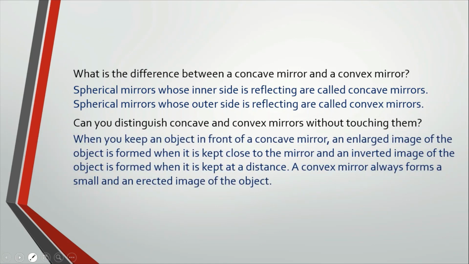When you keep an object in front of a concave mirror, an enlarged image of the object is formed when it is kept close to the mirror, and an inverted image of the object is formed when it's kept at a distance. A convex mirror always forms a small and an erect image of the object.